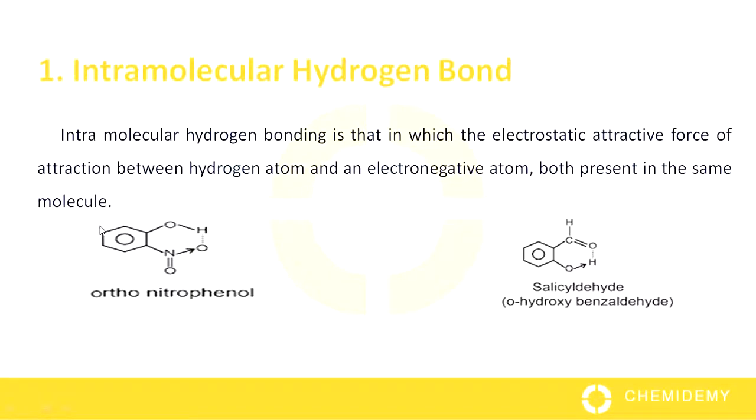Here we have example of orthonitrophenol. The electrostatic attractive force of attraction between hydrogen atom and oxygen atom both present in the same molecule. Same as in salicylaldehyde, electrostatic attractive force of attraction between hydrogen atom and oxygen atom both present in the same molecule.